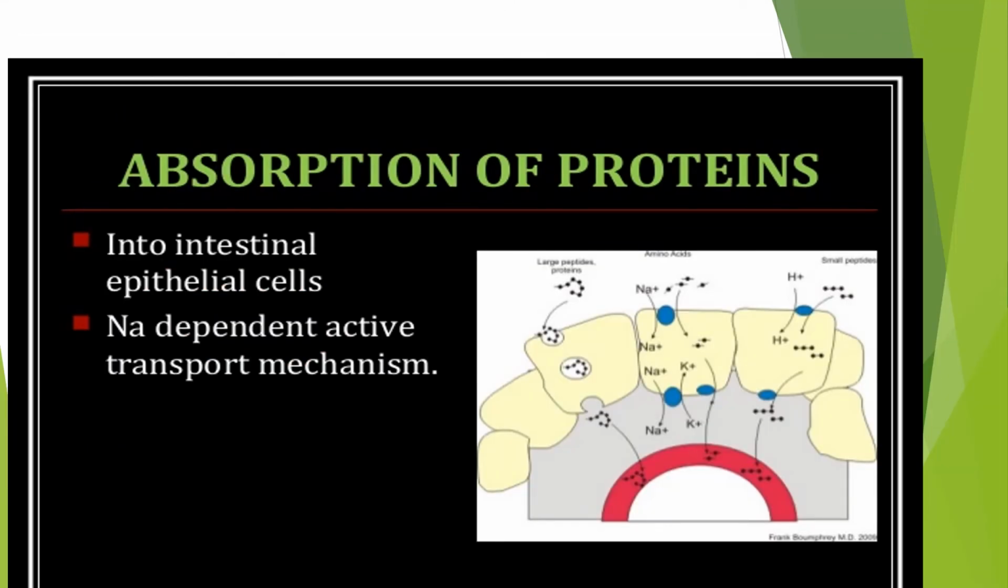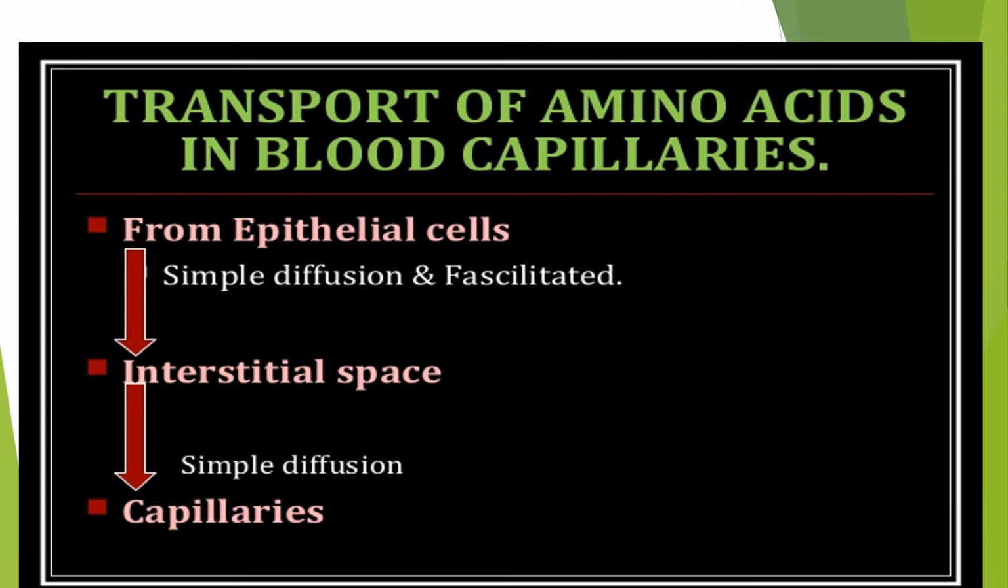Absorption of the proteins into intestinal epithelial cells occurs by a sodium dependent active transport mechanism. Amino acids are transported from the epithelial cells into the intestinal spaces by simple diffusion and facilitated diffusion, and from the intestinal spaces into the capillaries by simple diffusion.